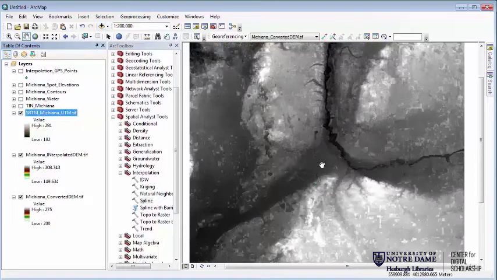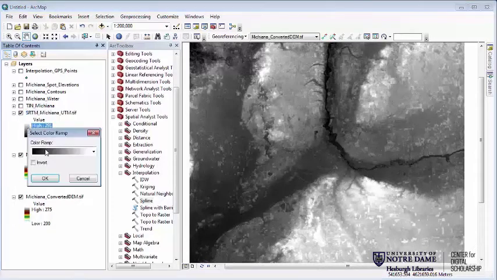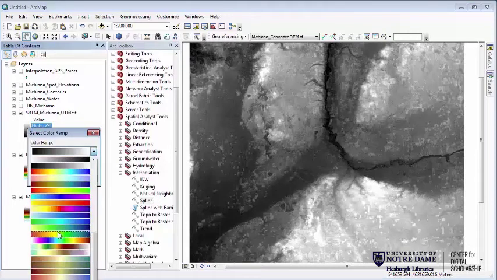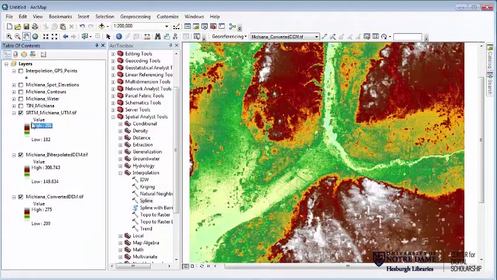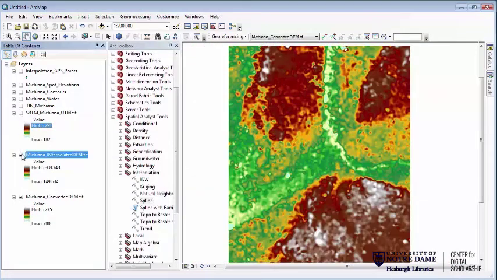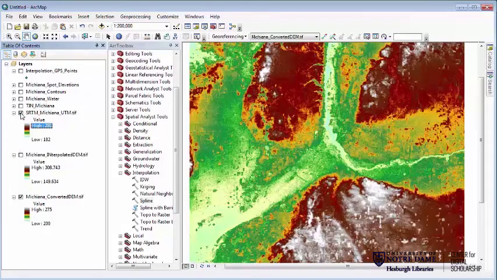What you'll notice first is it's a little bit bigger. The values are roughly analogous to what we have for the others. They go from about 200 to 275 in one and 150 to 300 in the other. And these are probably a little bit more accurate, and they go from 180 to almost 300. So let's change our color again as well. And now we can begin to look at all three of these and see which ones we think are giving us the best information.